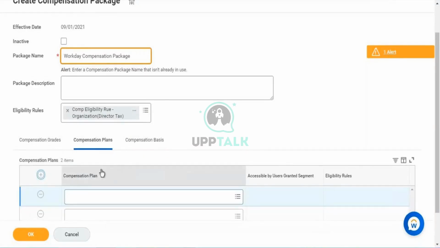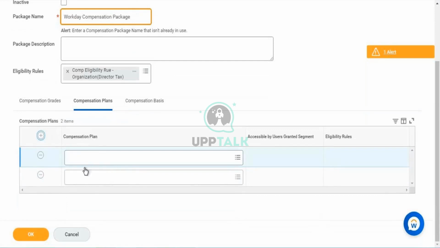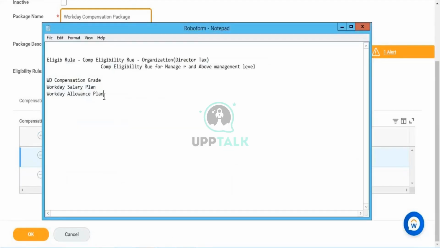Whenever you're attaching plans here, whatever eligibility rules you defined when you were creating plans will be shown here. Whatever eligibility rule that you have defined there, it will be showing here.